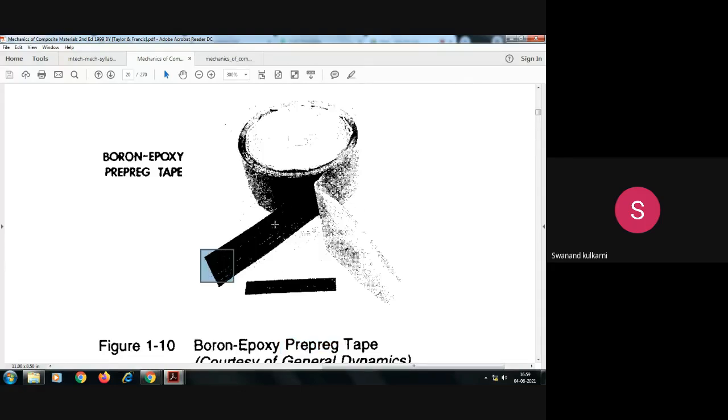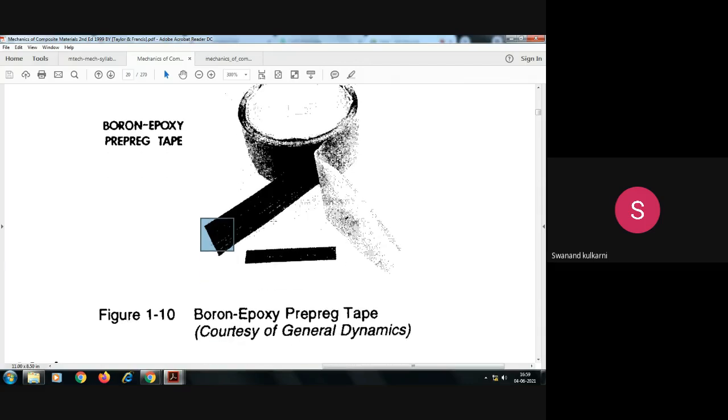See here, if suppose epoxy is already present in that form and boron is present, then these two layers of boron and epoxy that come up simultaneously are wound on this tape. When we unwind them, these two materials we combine by using a hot press machine or by using any manufacturing process. These two materials simultaneously we are doing.